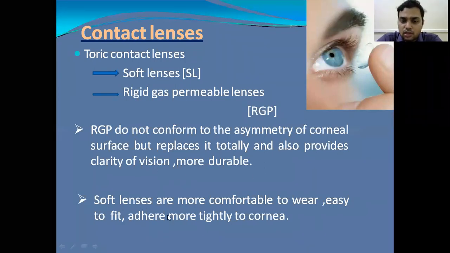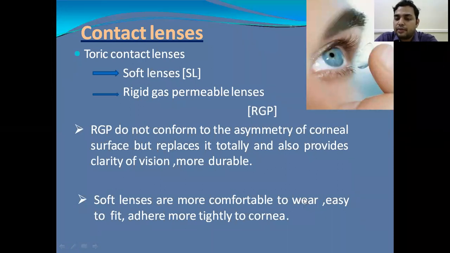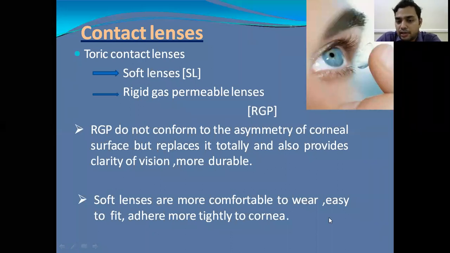And the second type of lens is soft lenses. The soft lenses are more comfortable to wear and easy to fit, and adhere more tightly to the cornea when compared to the rigid gas permeable lens. This is the advantage of soft lenses. Compared to the rigid lenses, these are very comfortable to wear and easy to fit, and adhere more tightly to the cornea. So this is about contact lenses used in irregular astigmatism.